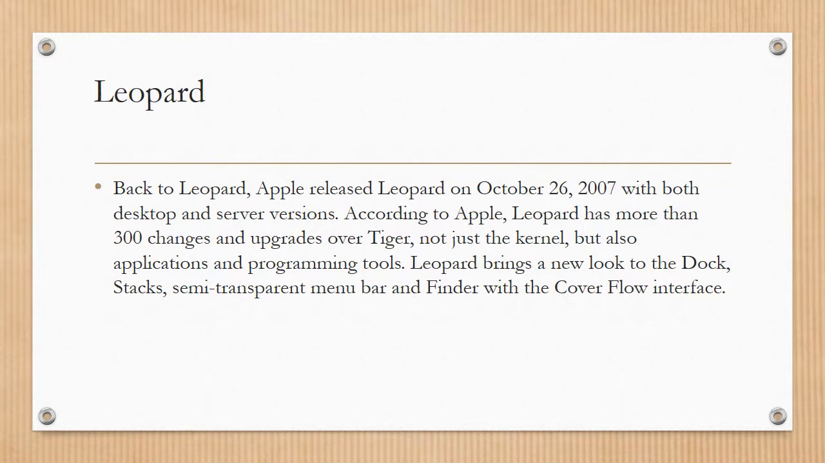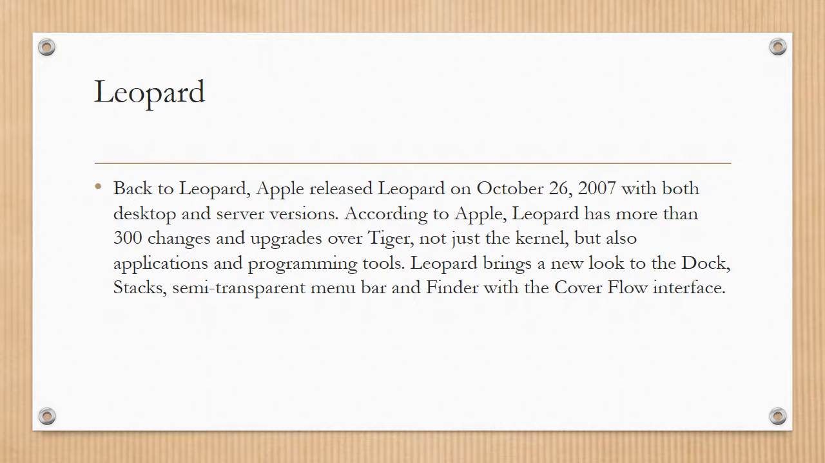Back to Leopard. Apple released Leopard on October 26, 2007 with both desktop and server versions. According to Apple, Leopard has more than 300 changes and upgrades over Tiger. Not just the kernel, but also applications and programming tools.